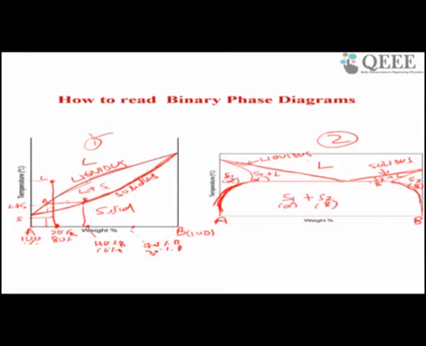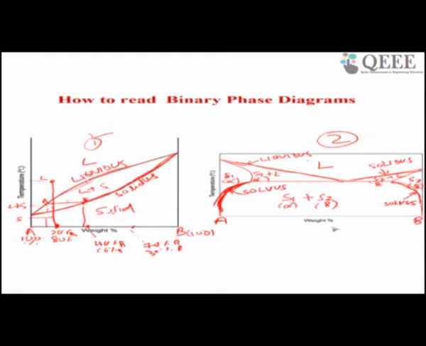This is the boundary between S1 and S1 plus S2, or alpha and alpha plus beta. This kind of line is called a solvus. This also differentiates between beta and alpha plus beta, so this is also called a solvus.